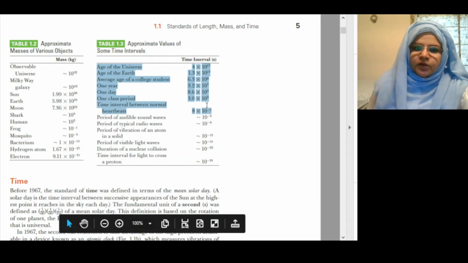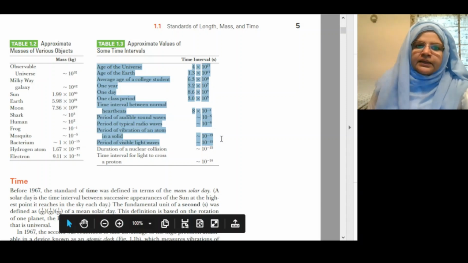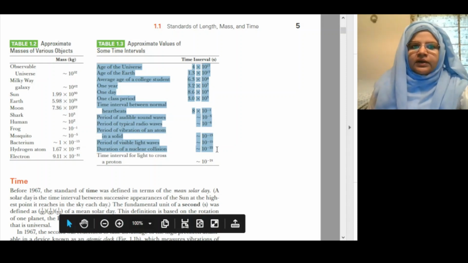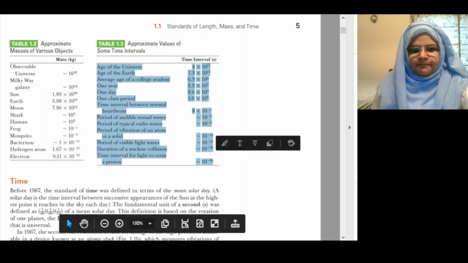Time interval between normal heartbeats: 8 × 10^-1 second. Period of audible sound wave: 10^-3 second. Period of typical radio wave: 10^-6 second. Period of vibration of an atom in solid: 10^-13 second. Period of visible light: 10^-15 second. Duration of nuclear collision: 10^-22 second. Time interval for light to cross a proton: 10^-24 second.